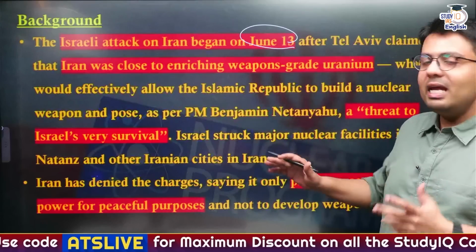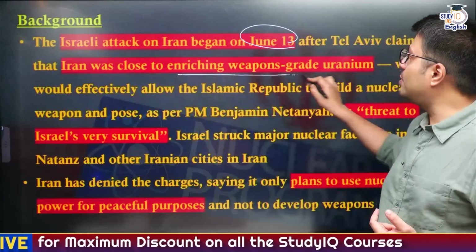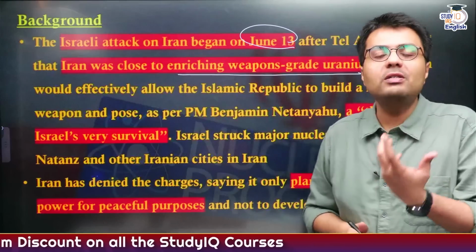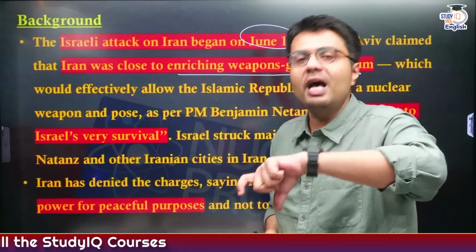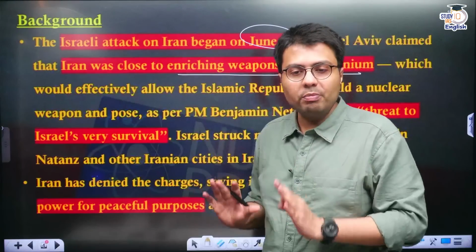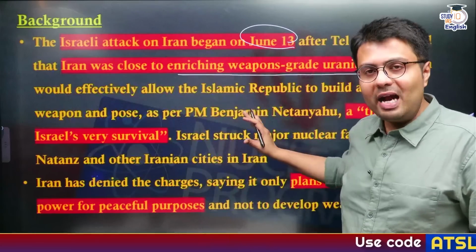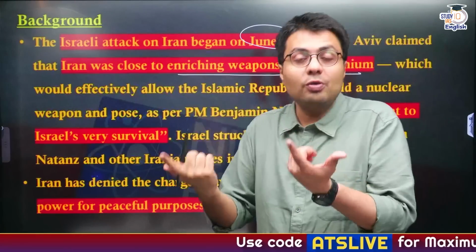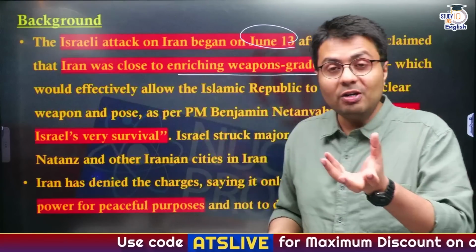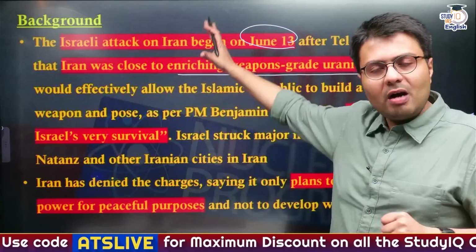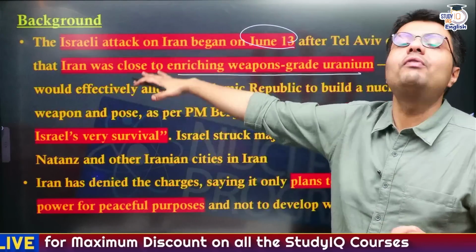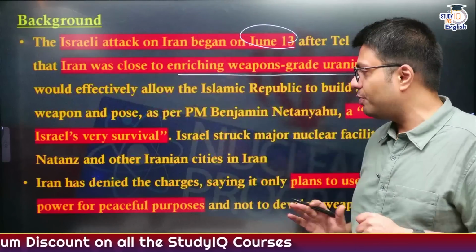Iran, as it has been understood, was very close to enriching weapons grade uranium. After that, Iran would have the capability to make nuclear bombs itself. So Israel felt that in case Iran comes up with its own nuclear weapon, this will be detrimental to the existence of Israel. Hence, according to Israel, they bombed it to prevent Iran from developing nuclear weapons of its own.